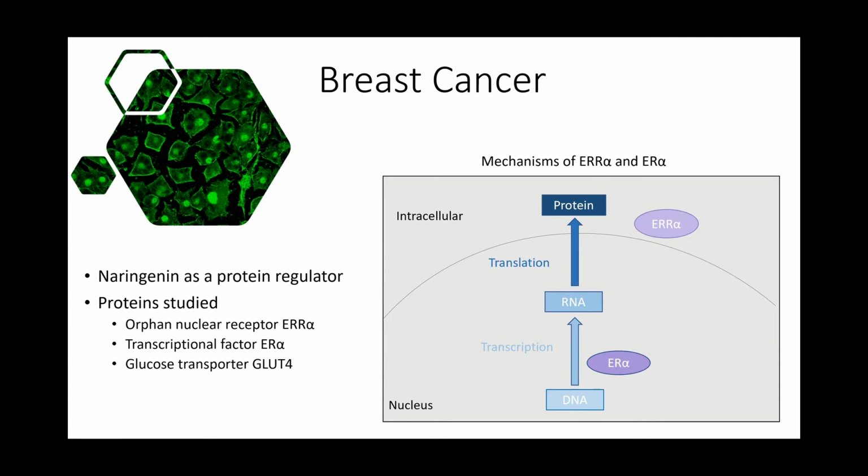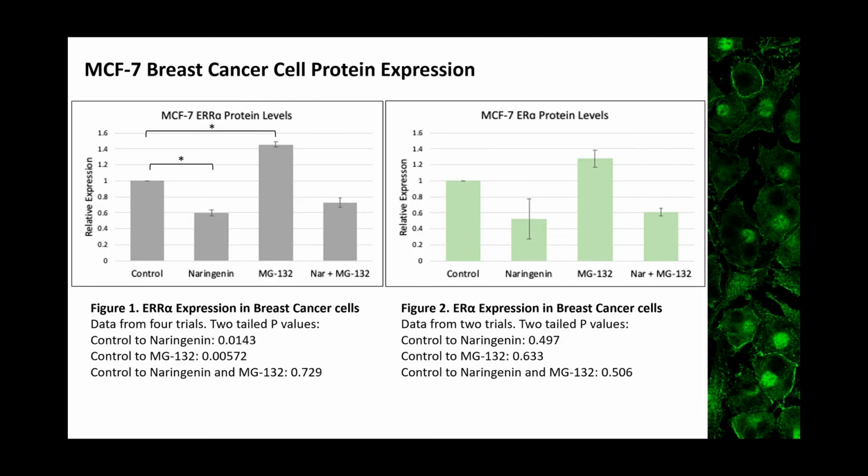ER alpha is activated by estrogen binding and phosphorylation. The increased presence of ERR alpha and ER alpha is highly correlated with tumorigenesis. Naringenin has been found to regulate both of these transcription factors as well as GLUT4 in cancer cells. Our experiments found that naringenin decreases the expression of both ERR alpha and ER alpha protein levels in MCF7 breast cancer cells.